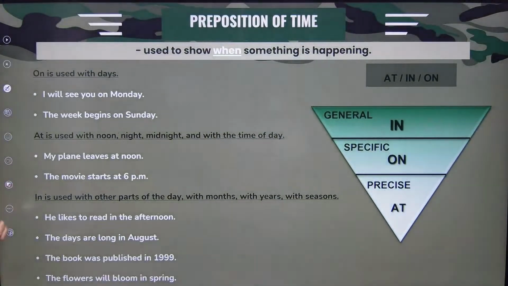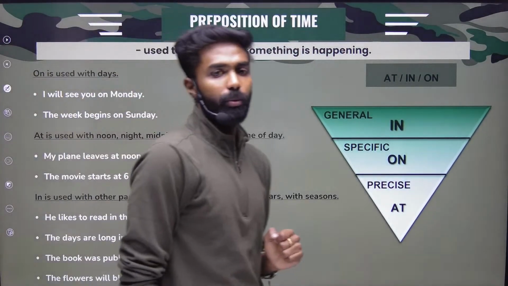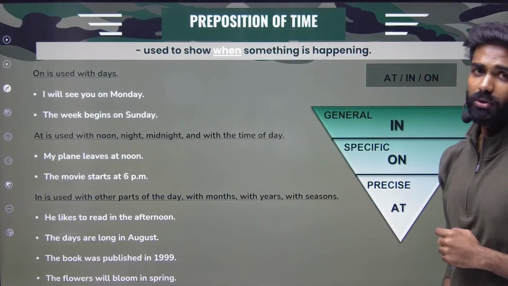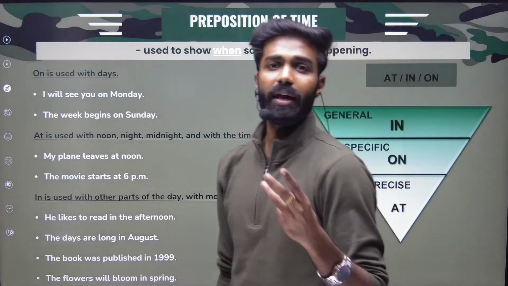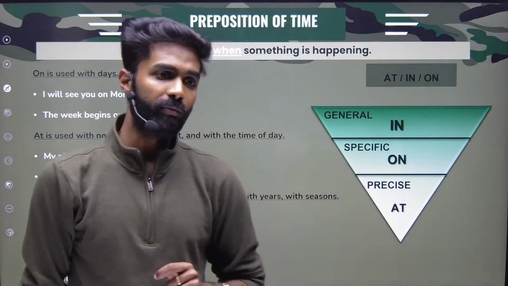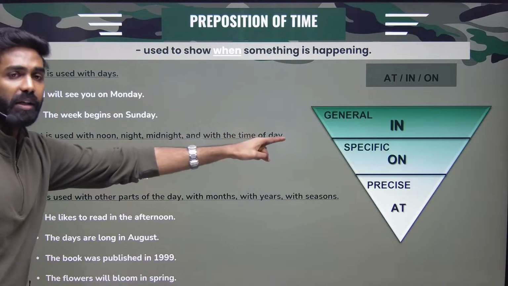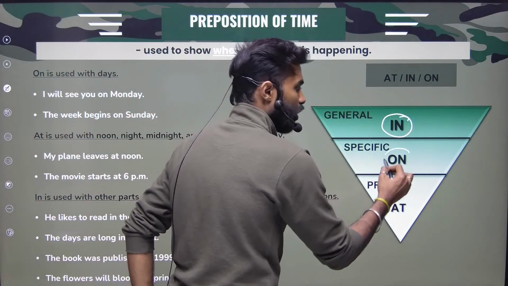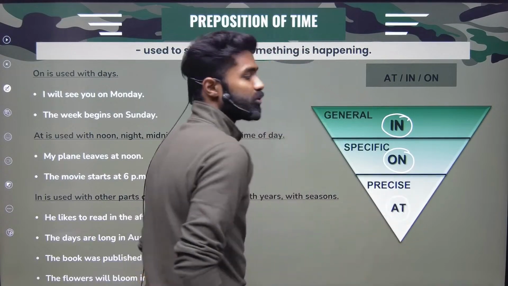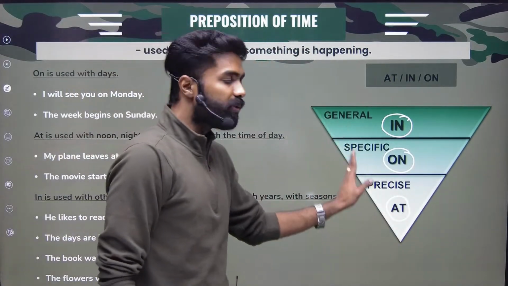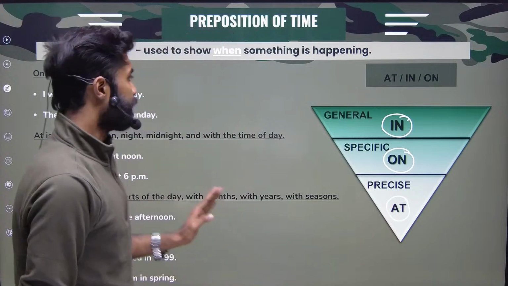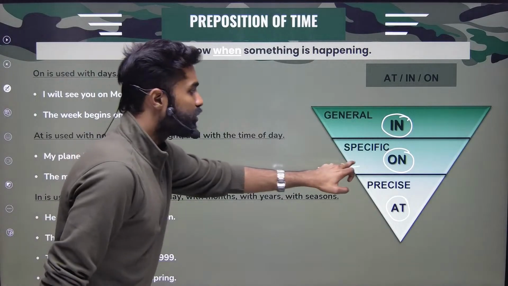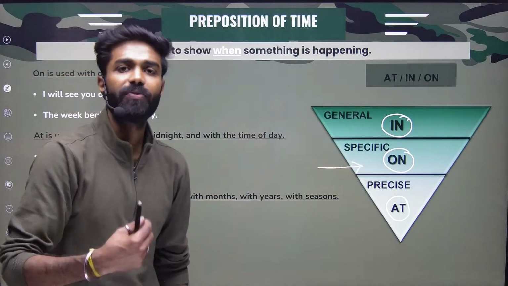We'll move to the first type, an important type: preposition of time. Right? What do you mean by preposition of time? There are three primary examples of prepositions. For example, the first one is in, on, at. Right? In, on, at. So you have to remember this inverted triangle. For example, if you're using on, it means that you are talking about a specific detail.